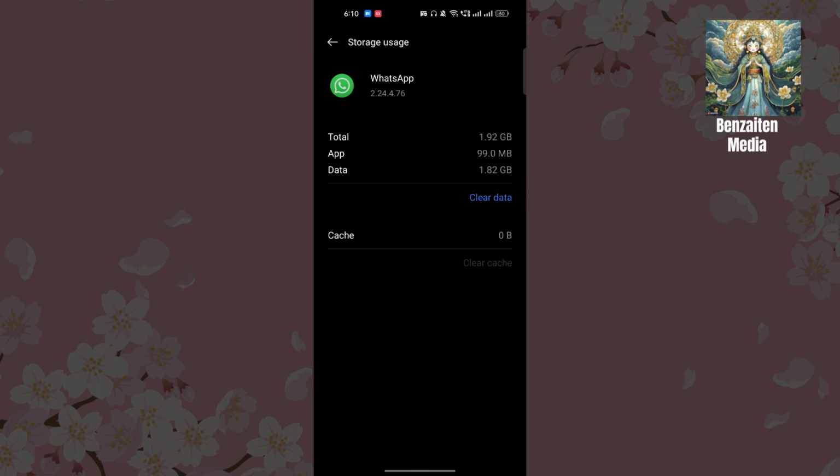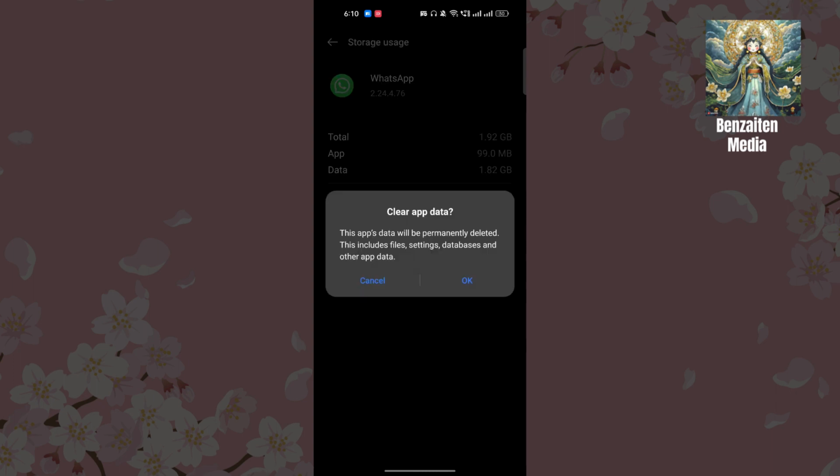And by the way, in between, try to uninstall and reinstall your WhatsApp too. I hope your problem is solved, but if it isn't, then go to Clear data. And by the way, let me inform you, clearing data means you have to log in to your WhatsApp again, so make sure you have all the information before you clear the data. But clearing the data will definitely fix your problem instantly.